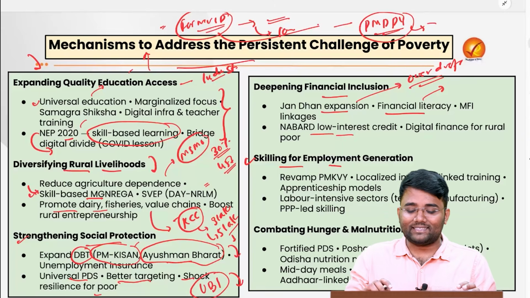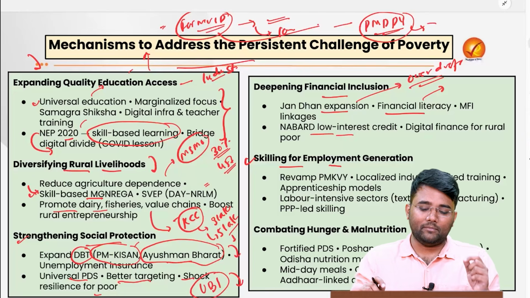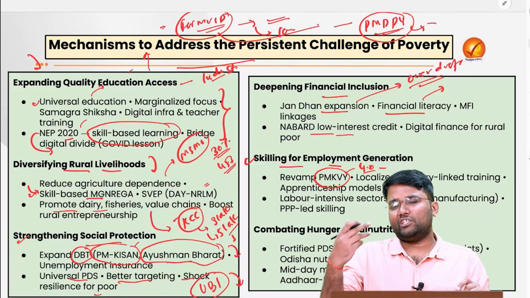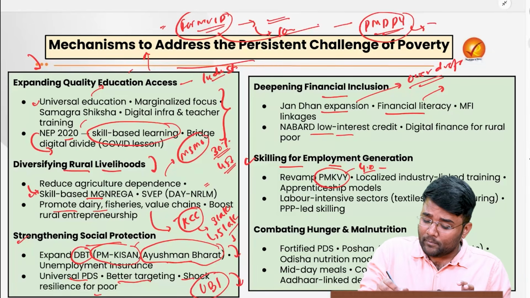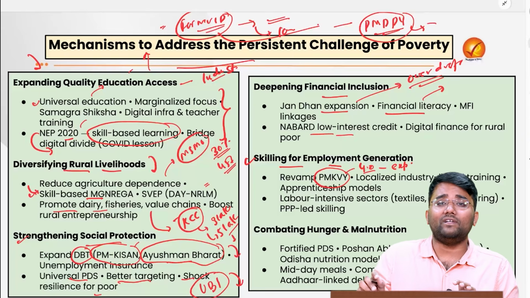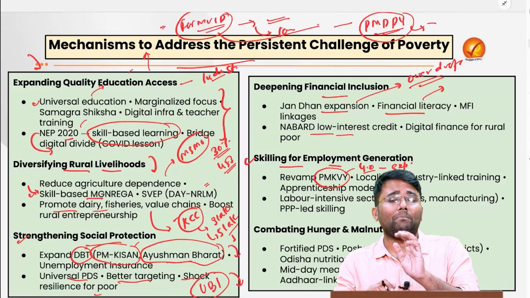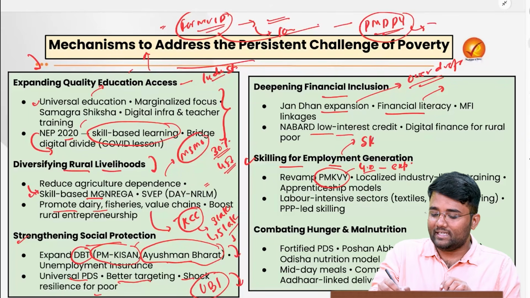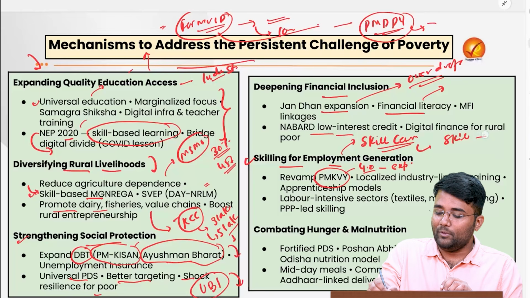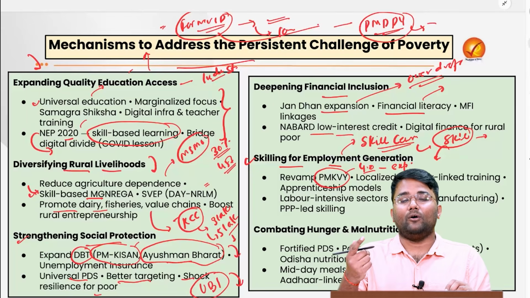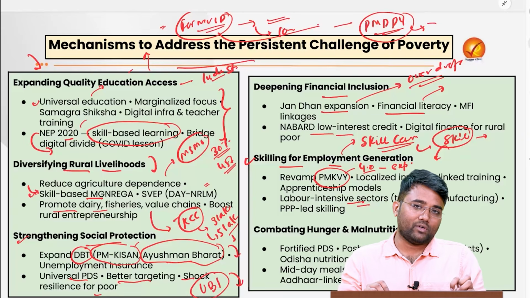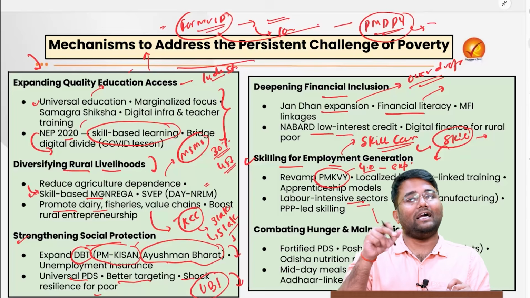Then we need to focus on skilling for employment generation. For example, Pradhan Mantri Kaushal Vikas Yojana 4.0 was launched with Industry 4.0 needs. It needs to be properly expanded, plus there should be a proper oversight mechanism to check whether the proper skill sets are being given or not. Plus the Andhra Pradesh Chief Minister floated an idea that India needs a skill census, where we properly match the skill sets with the population so that we can provide them proper jobs. Also, labor intensive sectors like textiles and manufacturing need to be further focused on so that they can provide proper employment to a large chunk of the population.